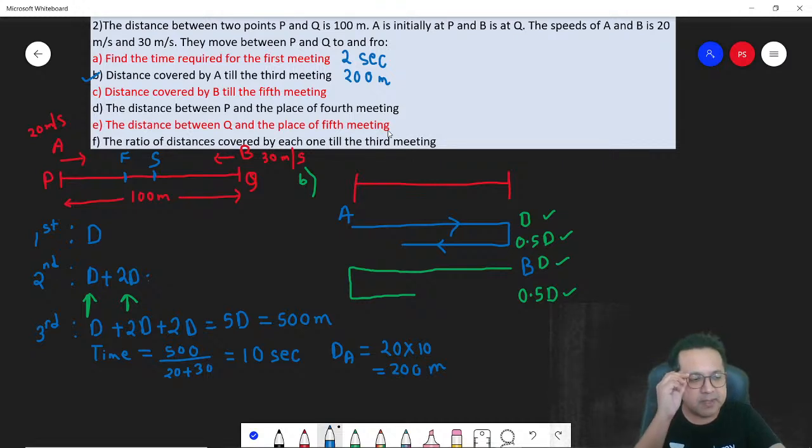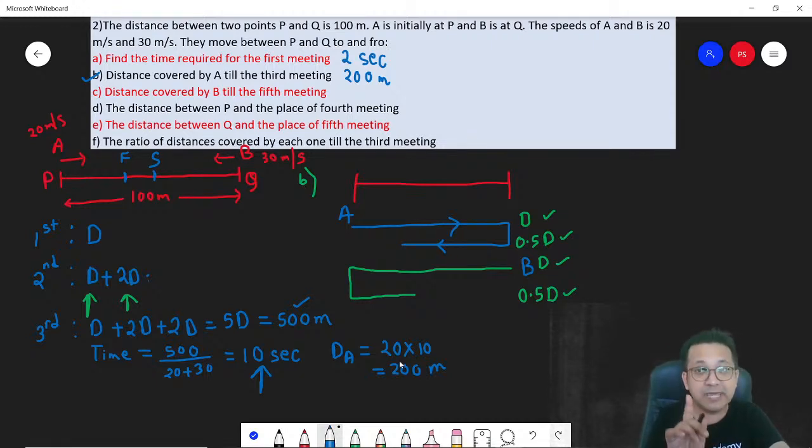I see people commenting, but we only need to find A's distance, so that's fine, let's find A's. They met after covering a total distance of 500 meters. Correct, so how much is the distance that A covered? Total distance traveled divided by the time they took. So third time when they met after 10 seconds, in 10 seconds how much did A cover? 20 into 10, 200 meters. Clear?